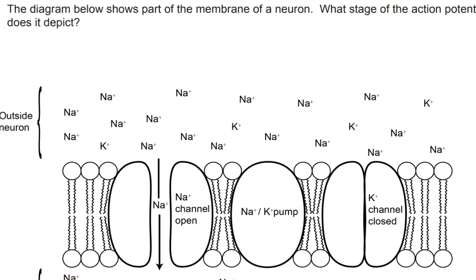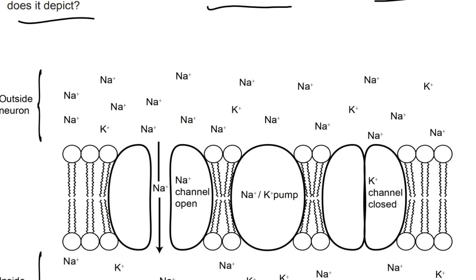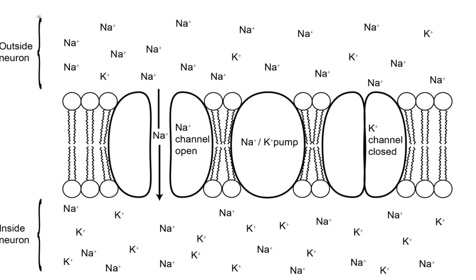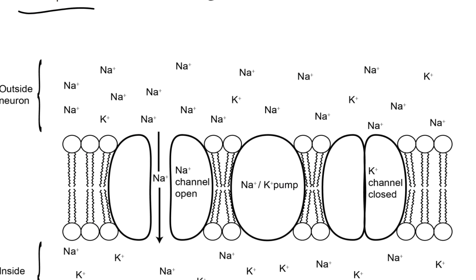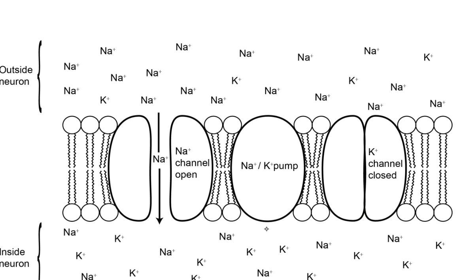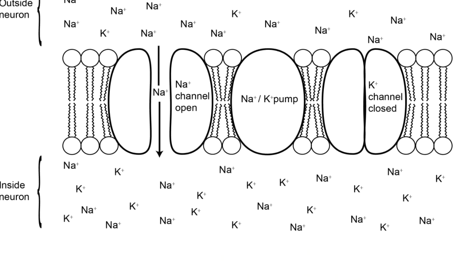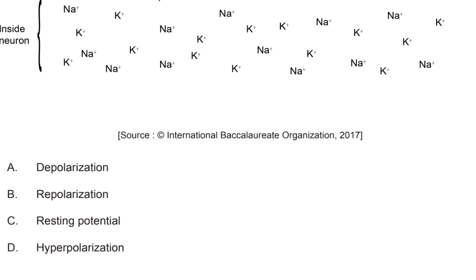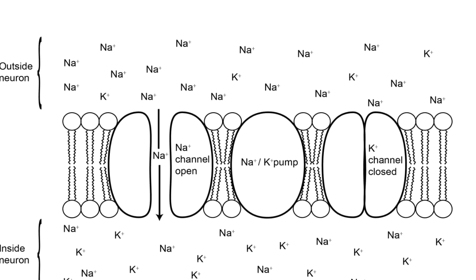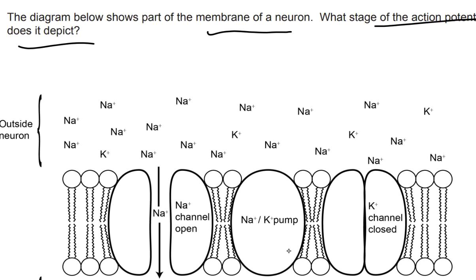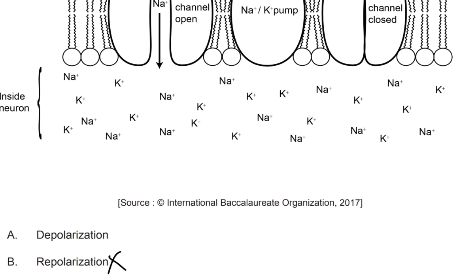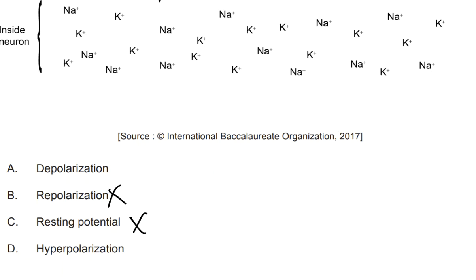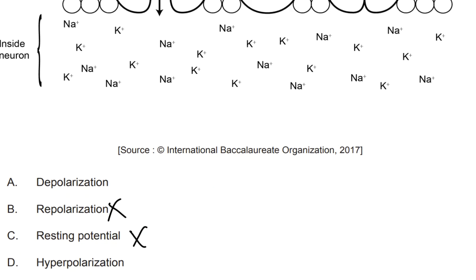The diagram below shows part of a membrane of a neuron. What stage of the action potential does it depict? So we're looking at the side of a neuron, and we see from the outside that sodium plus is moving onto a sodium channel and the potassium plus channel is closed. The potassium channel is open during repolarization, and because it's closed, we know that this is not repolarization. And here we have the sodium potassium pump being closed, so that's not resting potential. So we can eliminate this option as well, and it leaves us with depolarization and hyperpolarization.